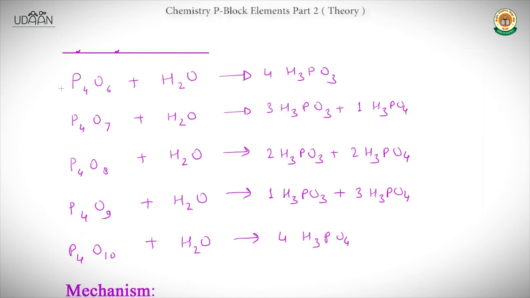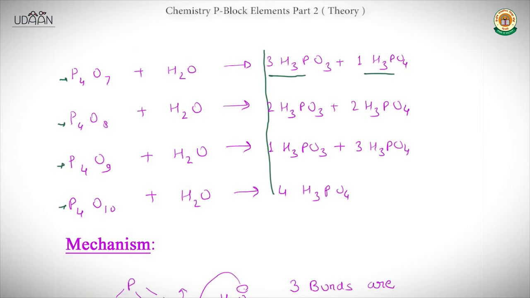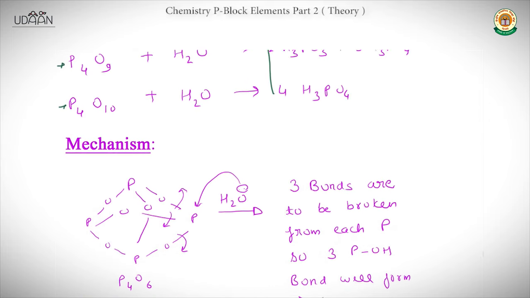We will hydrolyze P4O6, P4O7, P4O8, P4O9 and then P4O10. When P4O6 is hydrolyzed, we get 4 molecules of H3PO3. When P4O7, then 3 H3PO3 and 1 H3PO4. The H3PO3 count decreases 4, 3, 2, 1 and then 0, while the H3PO4 increases 1, 2, 3, 4. And now we will discuss the mechanism of the hydrolysis of P4O6 and P4O10.